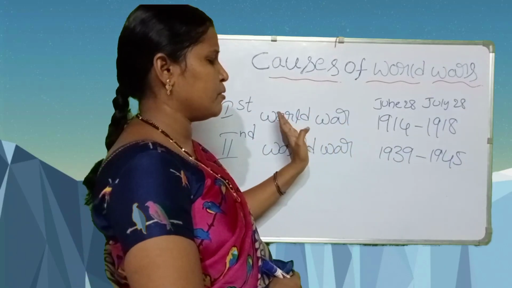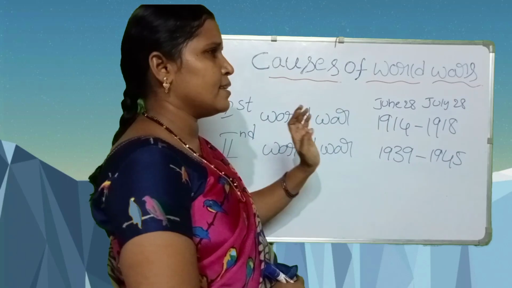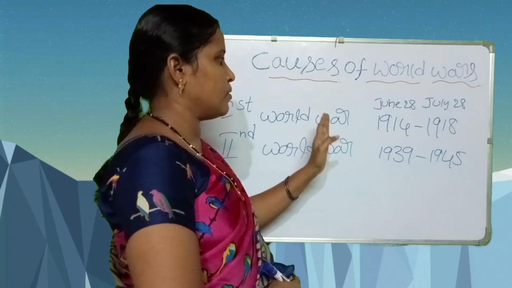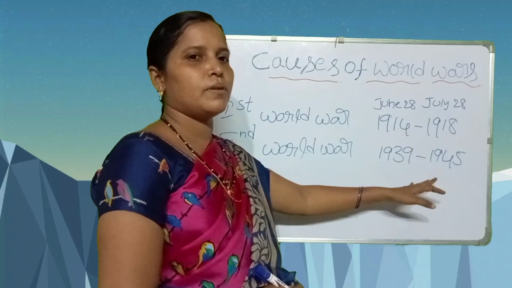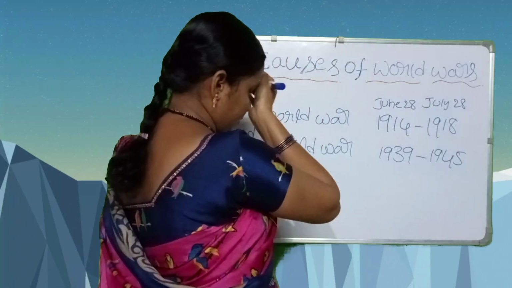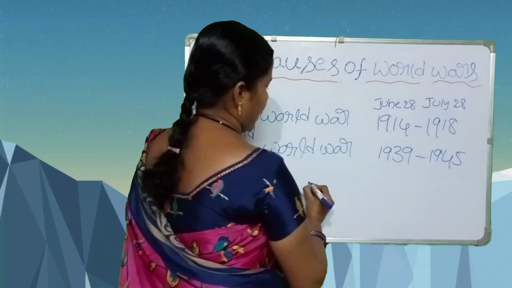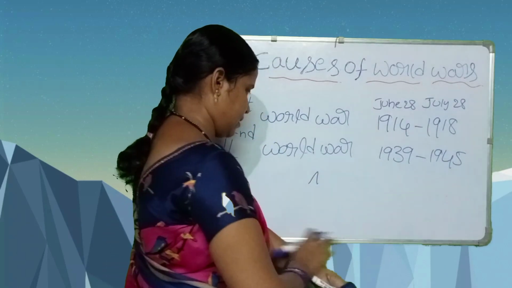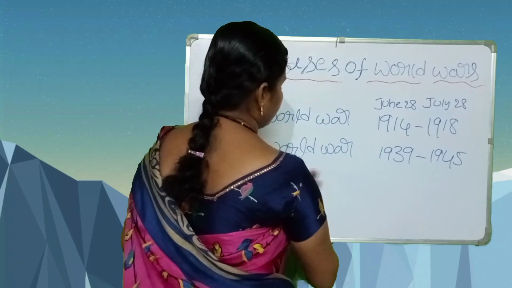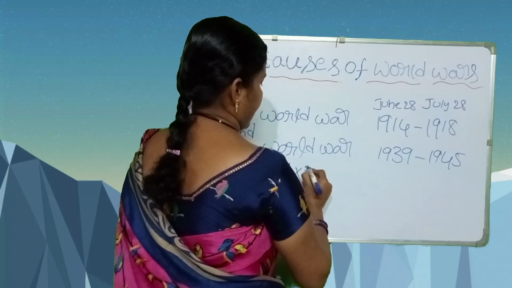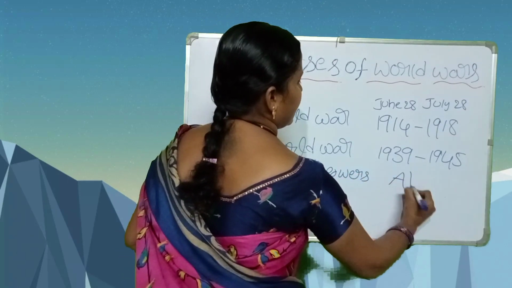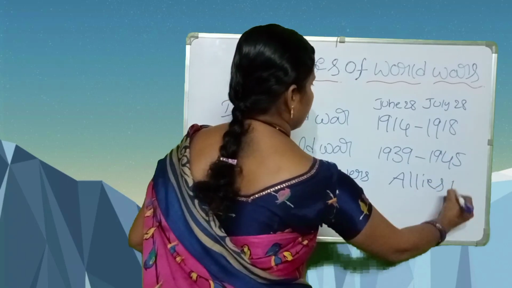Next, automatically other countries came in from one group. Some countries supported one group, some countries supported another group. Here in this First World War, the Axis powers and the Allies powers.